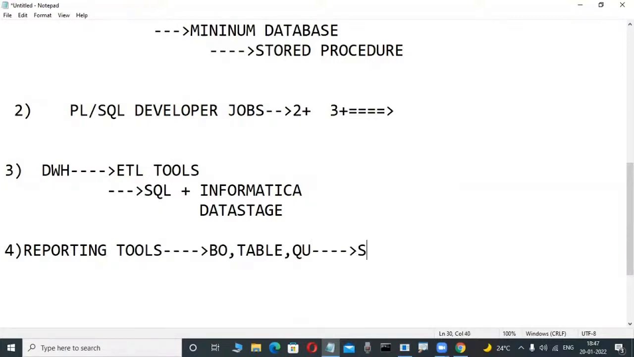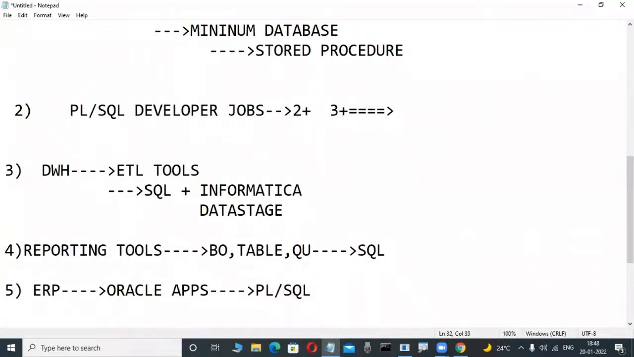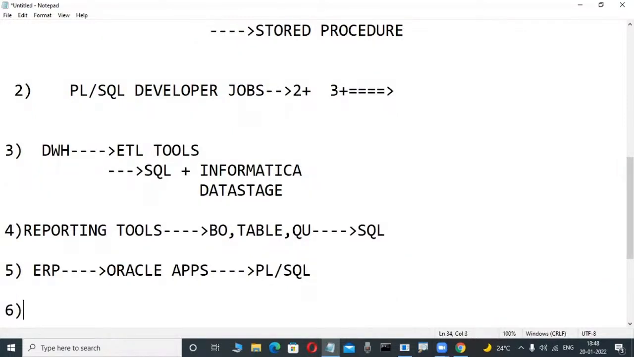Minimum basic SQL knowledge is required, and those persons also learn from these courses. Similarly, some programmers are interested in the ERP side, Oracle Apps. Oracle Apps is an ERP, just like SAP. Oracle Applications 11 is there. These persons need very good knowledge of PLSQL, so they also learn these courses. Then there are OBI programmers.